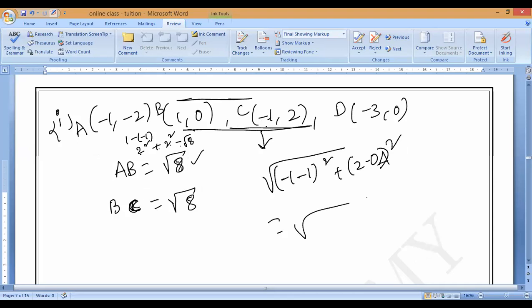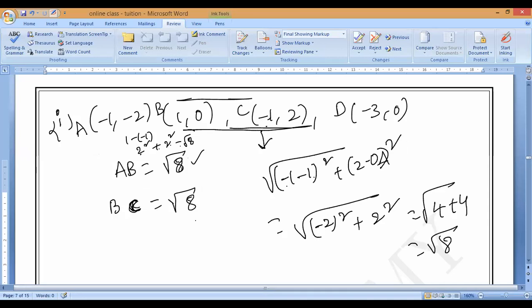It is minus 1. It is minus 2 whole square. 2 minus 0 means 2 square. Minus 2 whole square is 4. 2 square is 4. 4 plus 4, 8. Root 8, very good. Next, CD, how much?